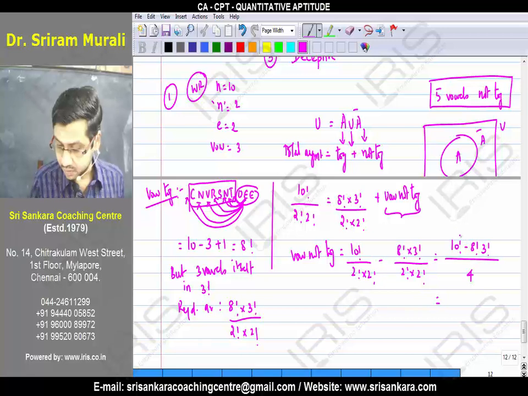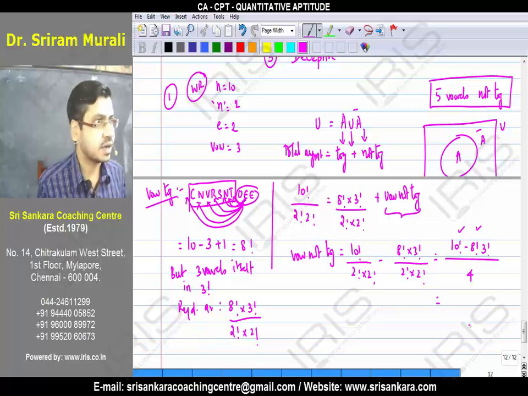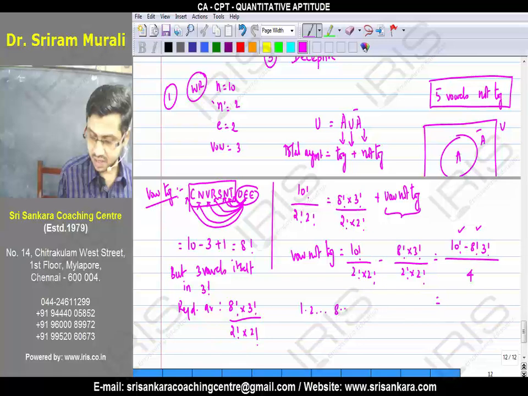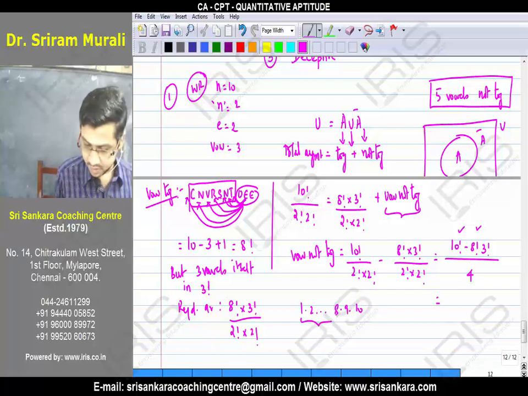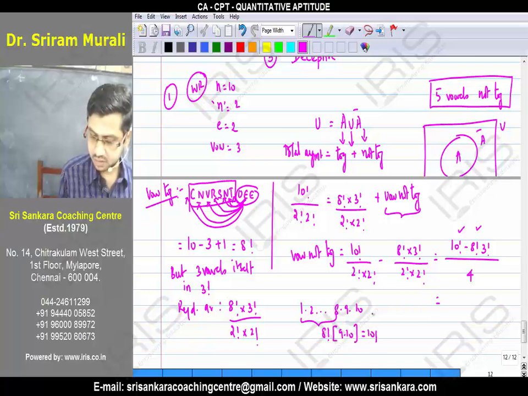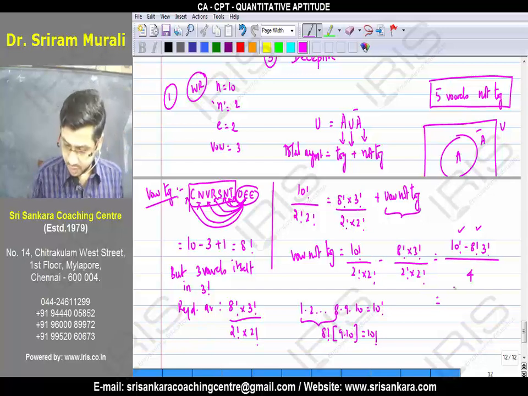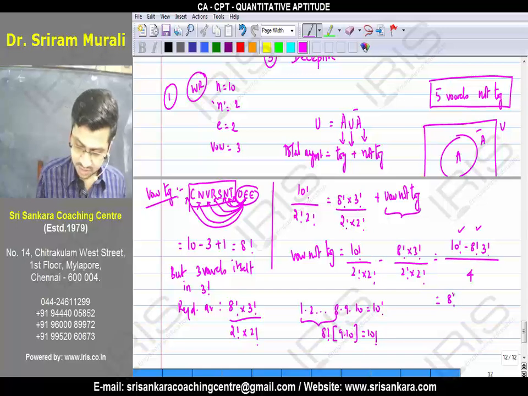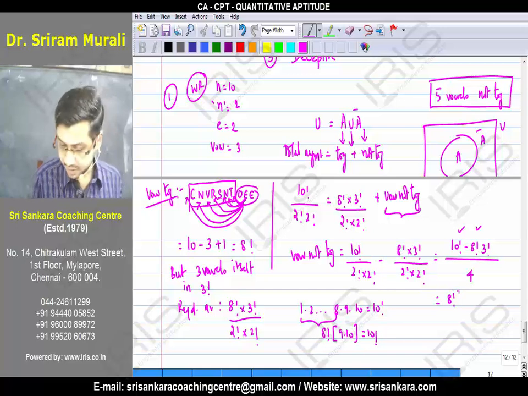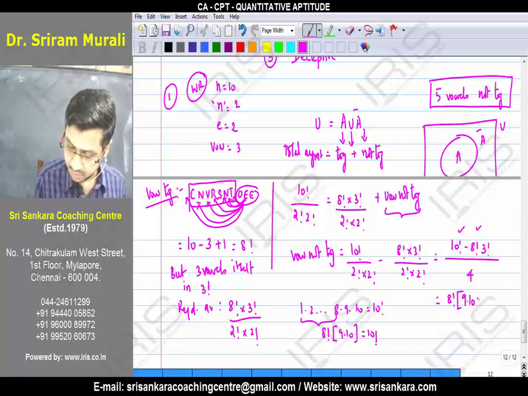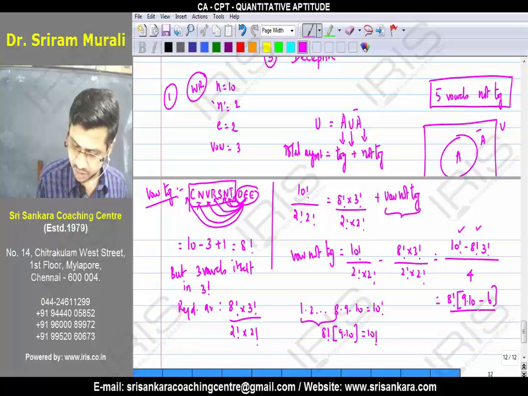What is the common factor in the numerator? In the 10 factorial, can you not find 8 factorial? I suppose you know 1, 2, 3, and so on, up to 8, 9, 10. Can you write this as 8 factorial into 9 into 10? It is nothing but my 10 factorial. Now why are we writing like this? Because we want to simplify the expression. 8 factorial into, 9 into 10 minus 6, divided by 4.